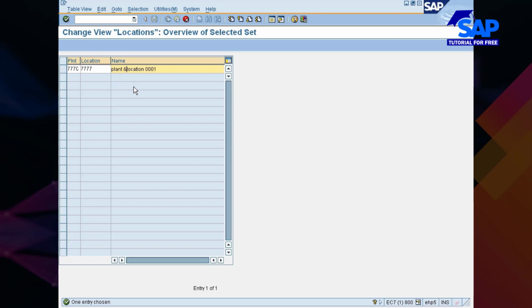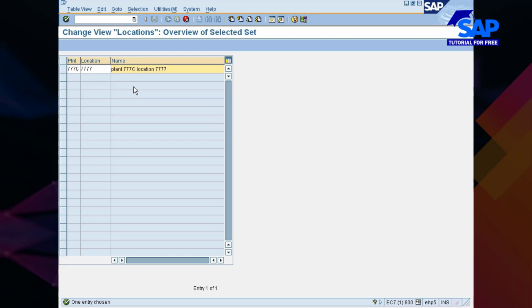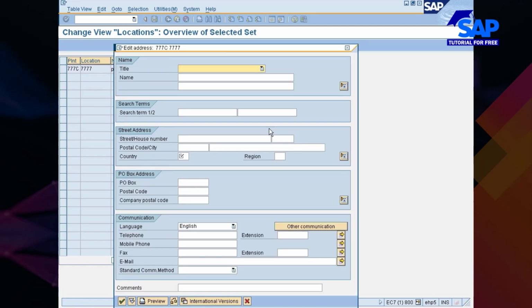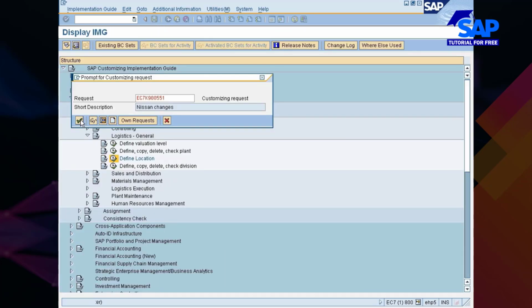I will specify 77C, location 777. So I would say simply location. These are not required entries, but still I'm just giving it. Save it.